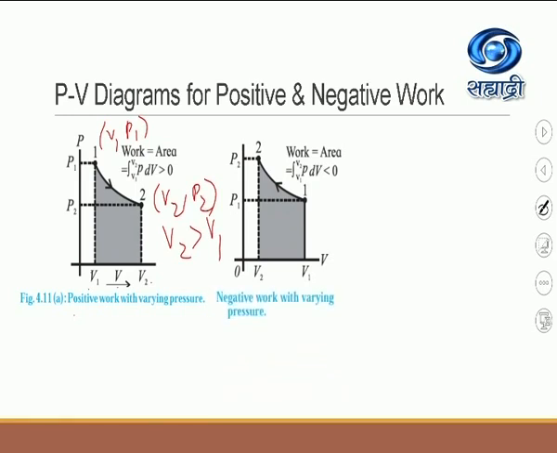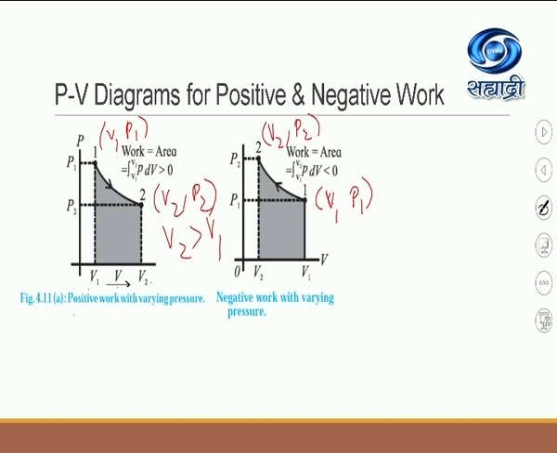Now let us consider the second case. It is the negative work with varying pressure. Now see here, the initial state of the system, that is at 1. I will denote the volume, which is V1, and the pressure, which is P1. So the system has gone from 1 to 2, and the changes in pressure and volume are like this. Now you can compare which volume is greater and which volume is less. You can see the volume of the system decreases when the state is changed from 1 to 2. So work done, in this case, will be the negative work.